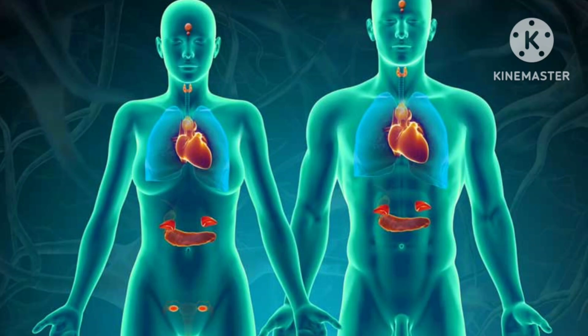So let's talk about the management of hypoglycemia. First of all, most of the time in the hospital, patients present with loss of consciousness, and first of all you take blood pressure, and after taking the blood pressure, you do BM, that is your blood glucose, and most of the time the blood glucose is low. So if blood glucose is low, that means hypoglycemia is confirmed. So you have to manage the patient as per the status of the patient.